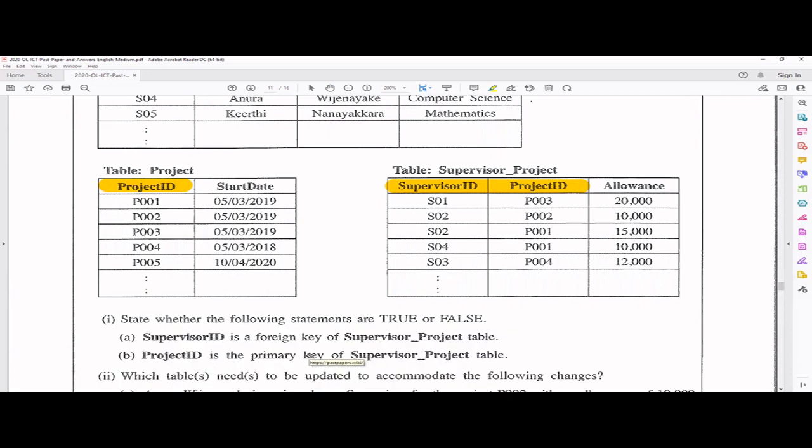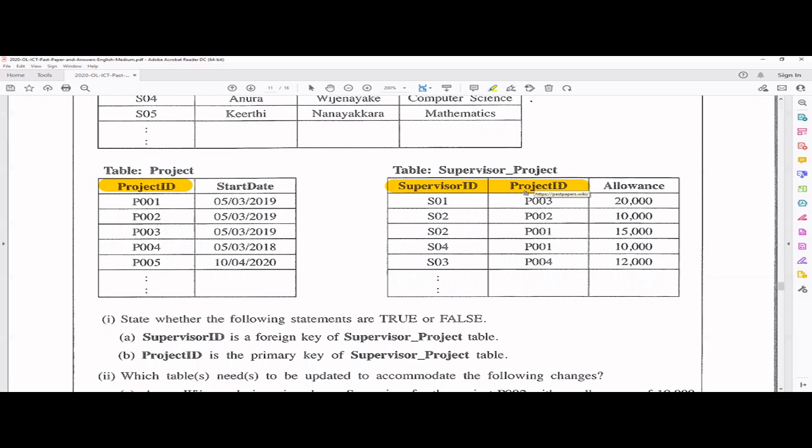Okay, we'll read the question and see. State whether the following statements are true or false. Supervisor ID is a foreign key of the supervisor project table. Yes, it's a foreign key for this. So you can go and refer to the supervisor table. Next one, project ID is the primary key of the supervisor project table.